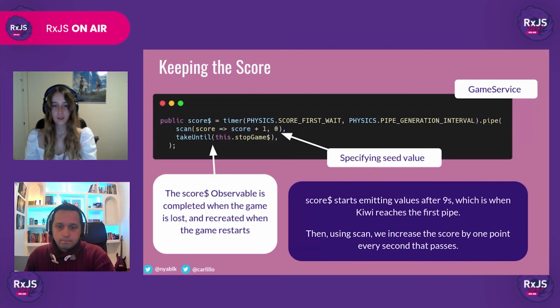The next thing is to pipe our new score observable with the scan operator, increasing the accumulated value by 1 every time that score emits. Basically, we're adding 1 point to our score every second. Since pipes are also generated every second, it looks like we're gaining points by passing through the pipes.